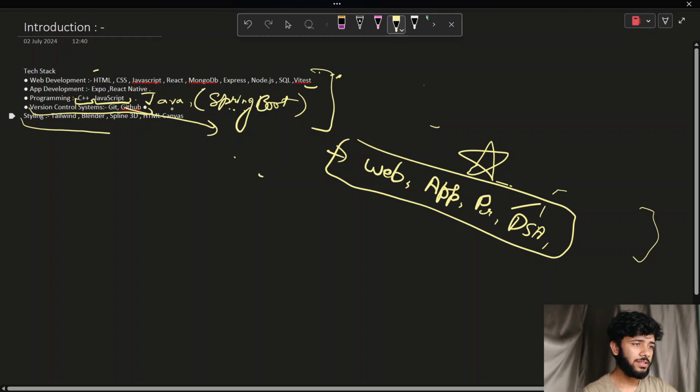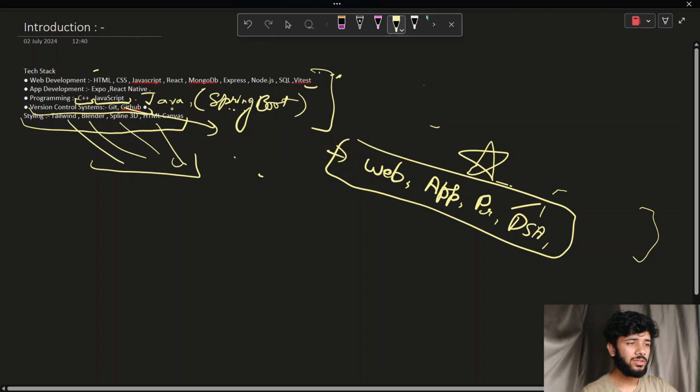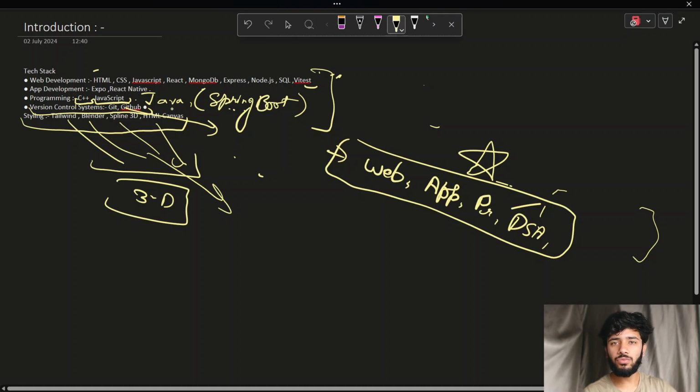Next will be some of the styling things: Tailwind, Blender, Spline, HTML Canvas. So these all are the styling, like Blender for 3D models. Spline 3D is a tool through which we can integrate our 3D models in our application. I will be telling that also.